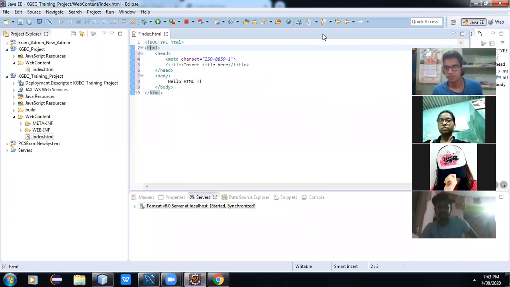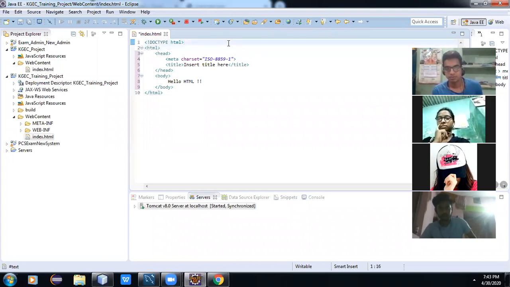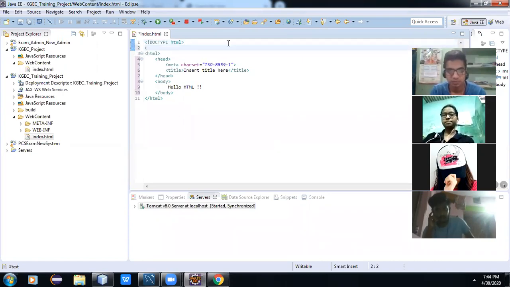Clear? Yes, sir. Next, we need to learn how to write a comment. A comment is a part of the programming language. Why do we write comments? Because the next programmer needs to know what changes you have made today. Today Santoshi has done some coding. Tomorrow Supriya is going to code in the same file. So how will Supriya understand? Every programming language has a way to write a comment. In HTML we can write a comment like this.